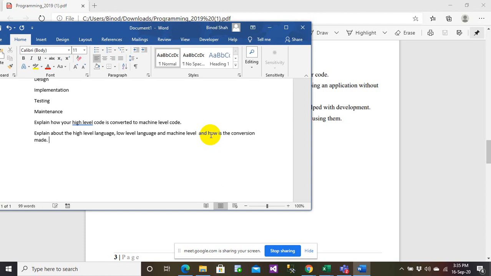The conversions are made through, let's say, compiler, interpreter, assembler, and so on. This is what you need to explain about one part, writing from the code to the execution. This is the step from writing a code to the execution level. So this is what you need to explain here.